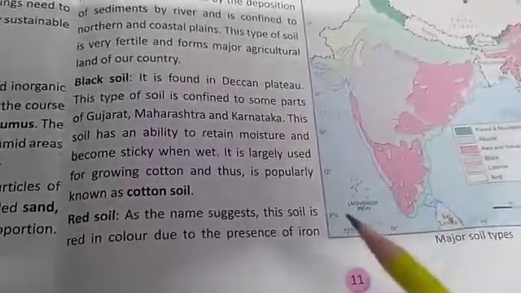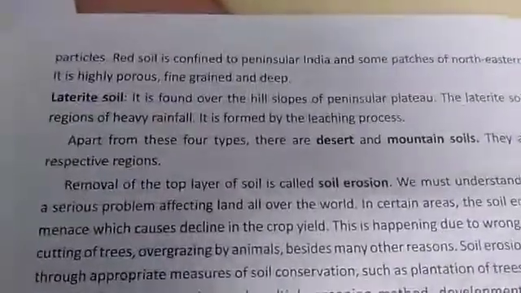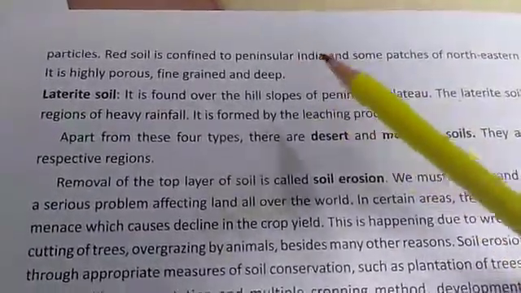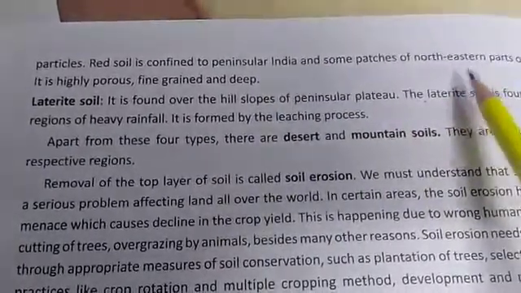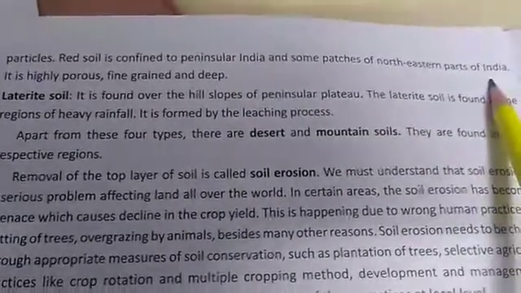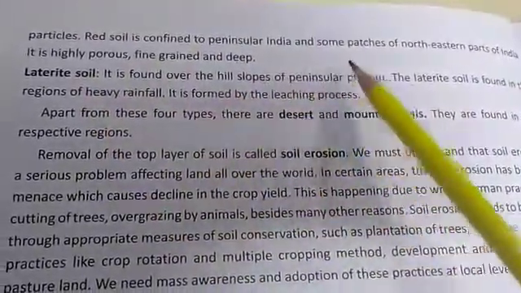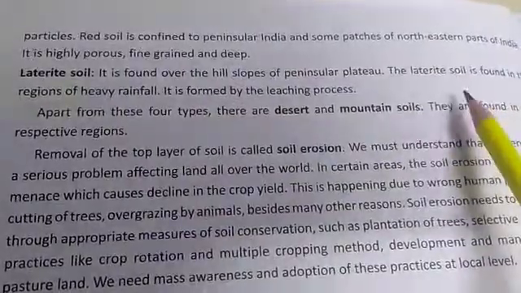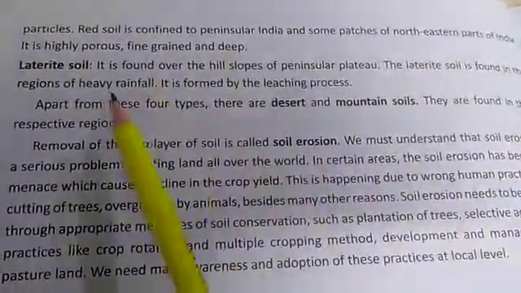Red soil, this soil is red in color due to the presence of iron particles. Red soil is confined to peninsular India and some patches of northeastern parts of India. Laterite soil, it is found over the hill slopes of peninsular plateau. The laterite soil is found in the regions of heavy rainfall.